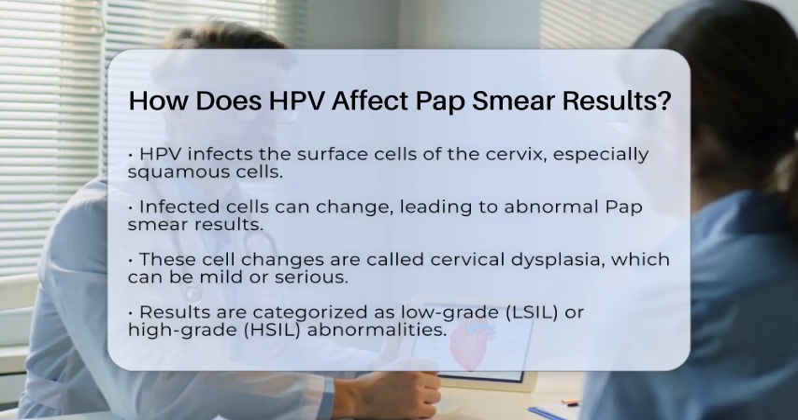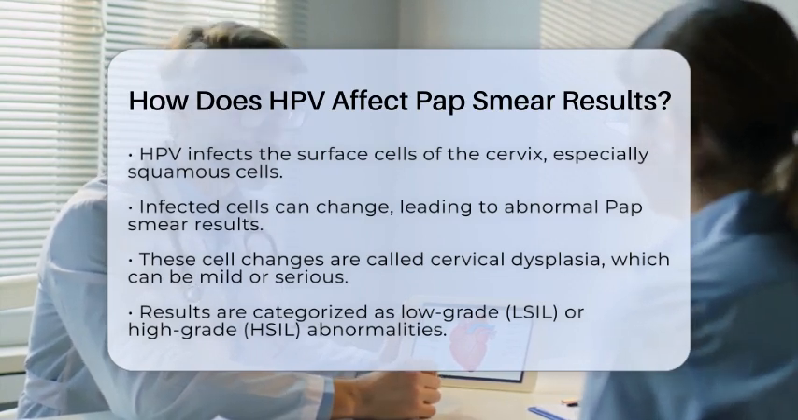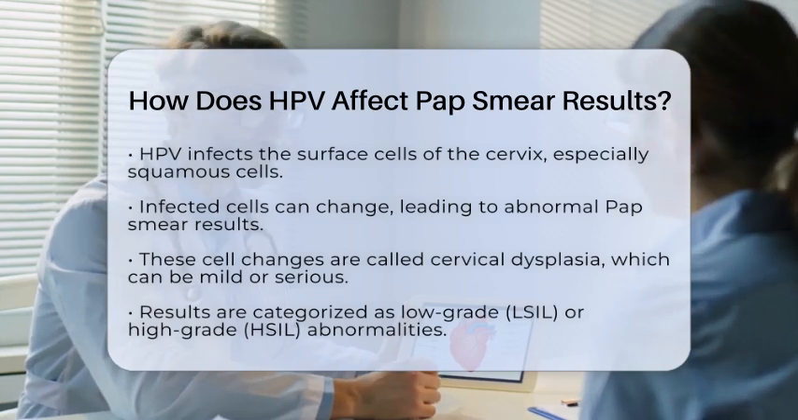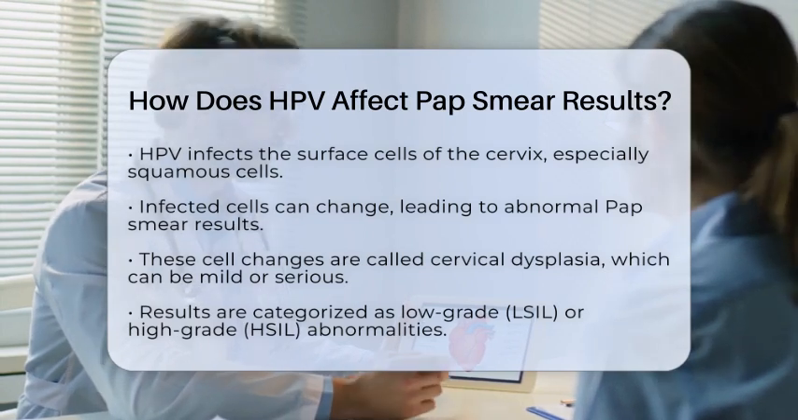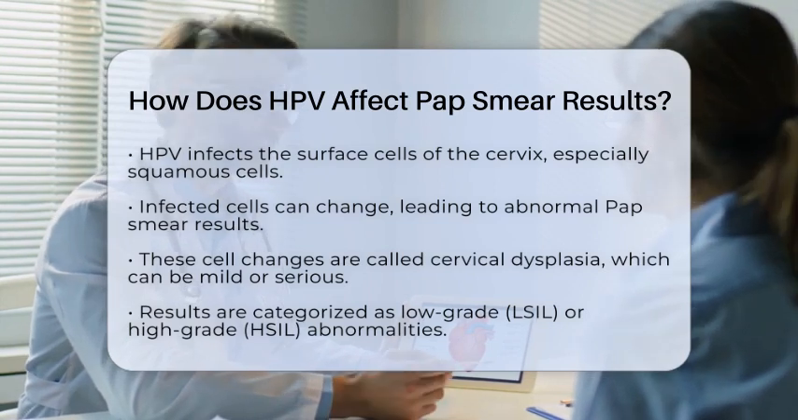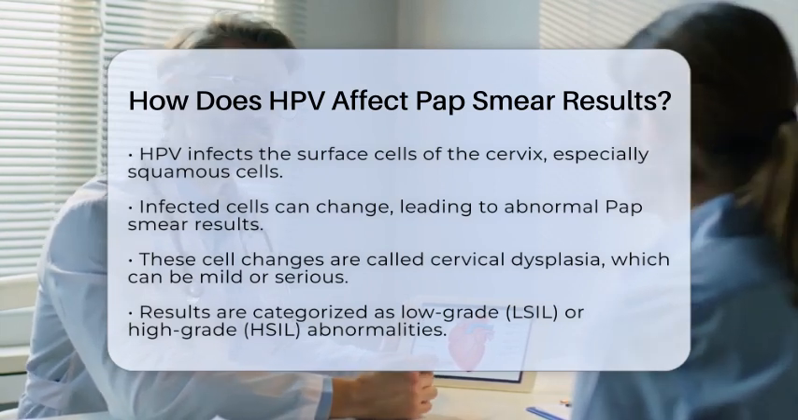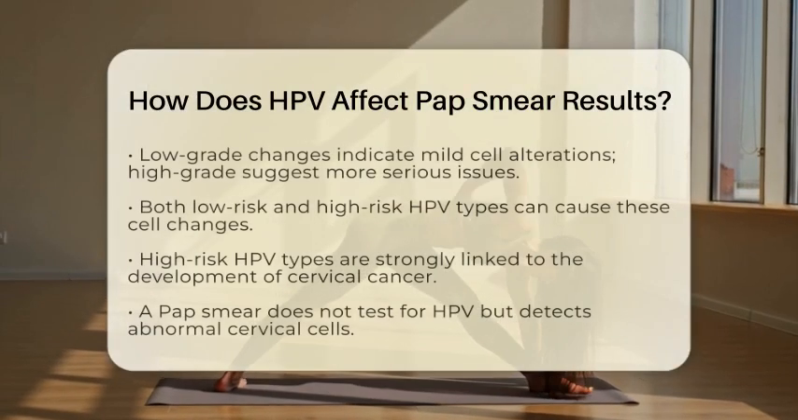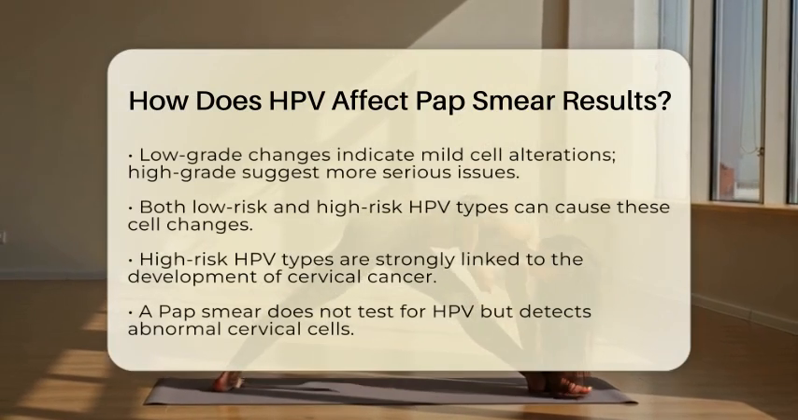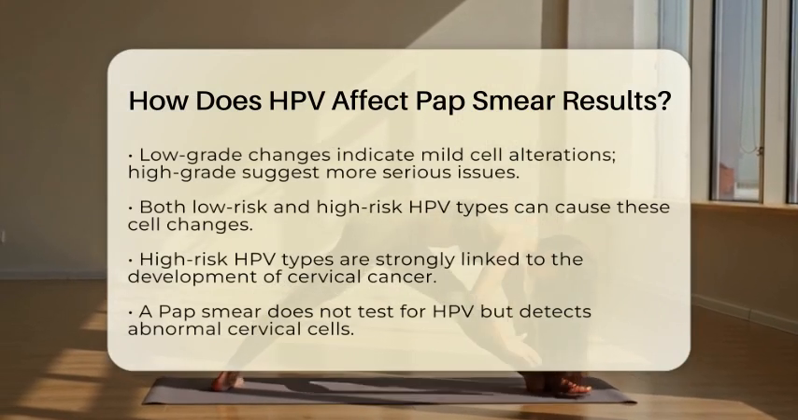These changes are called cervical dysplasia, which can be mild or more serious. The results are often categorized as low-grade or high-grade abnormalities. Low-grade changes, known as low-grade squamous intraepithelial lesions, or LSIL, usually indicate mild cell changes. High-grade lesions, called high-grade squamous intraepithelial lesions, or HSIL, suggest more serious cell alterations that could potentially develop into cancer if not treated. Both low-risk and high-risk types of HPV can cause these cell changes.